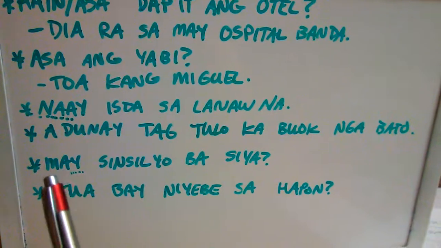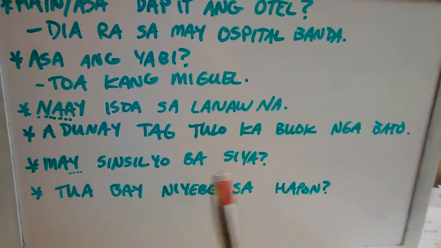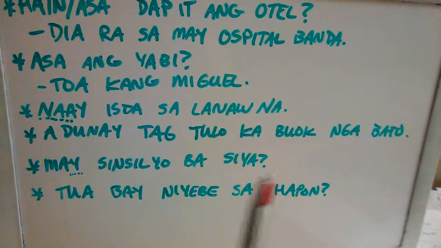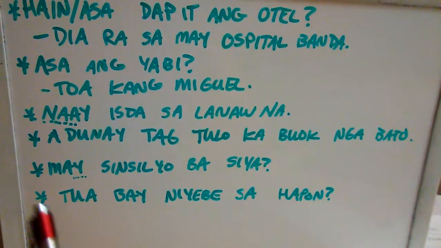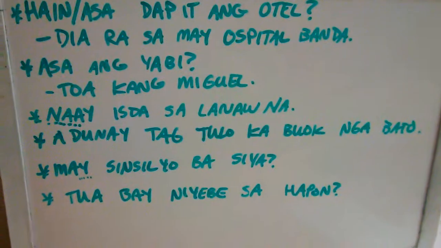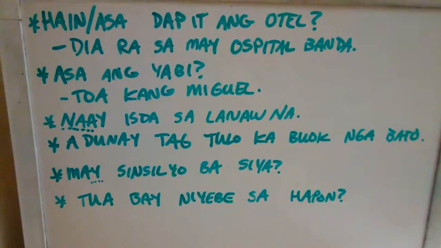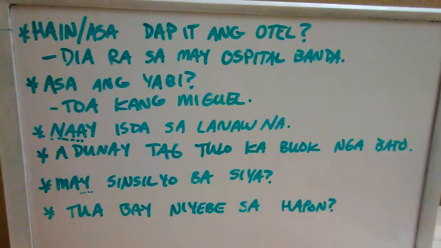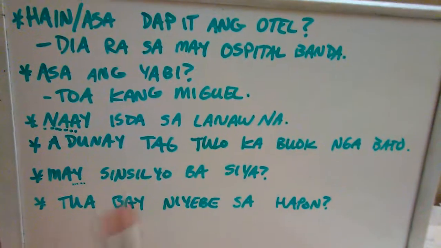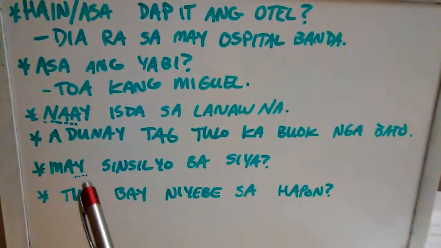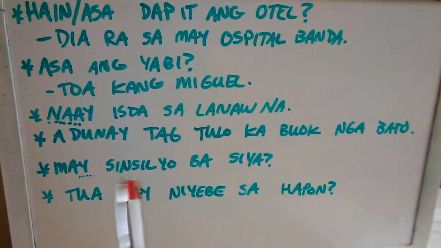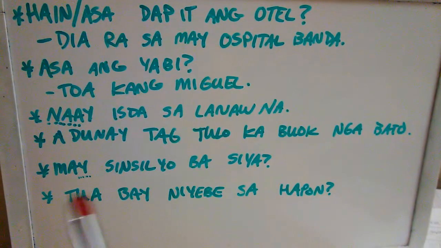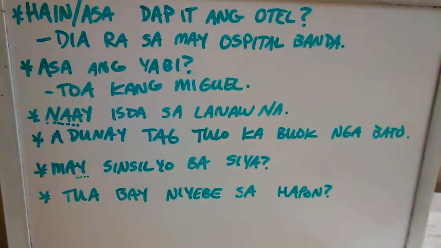Now this one is with the may in it, right? "May sinsilyo ba siya?" This may is borrowed from the Tagalog language. We consider it a Cebuano word now, even though its origins are in Tagalog. And with using may, we do not need to use the ang focal marker. Notice how there's no ang focal marker in this sentence, right?